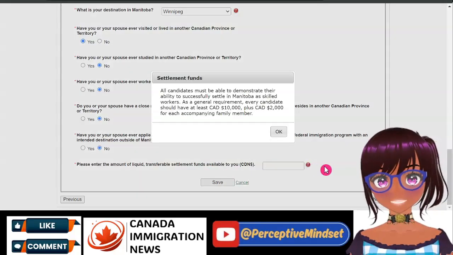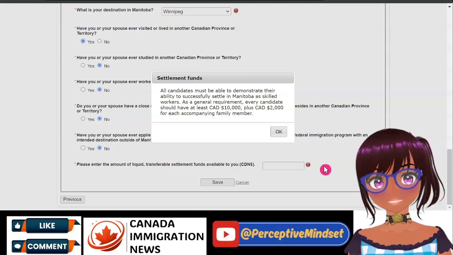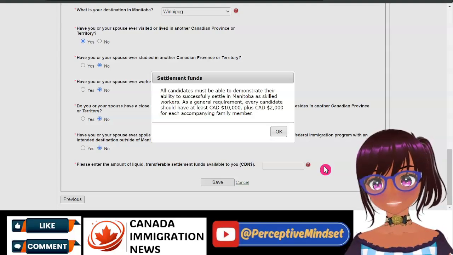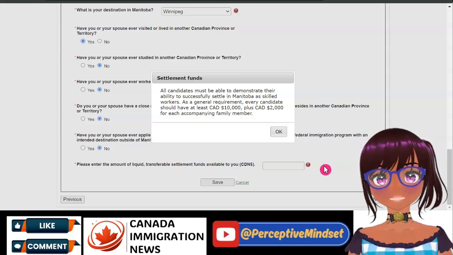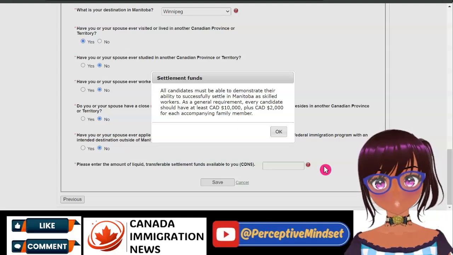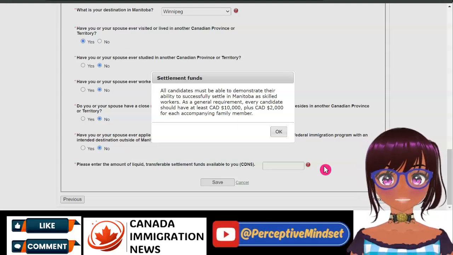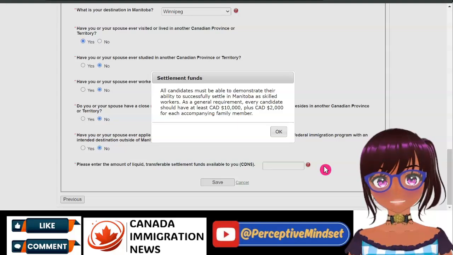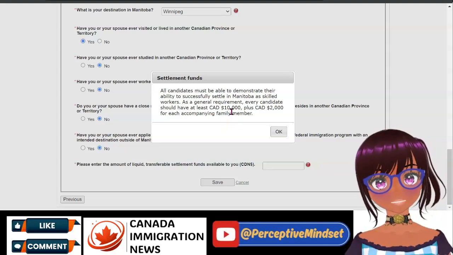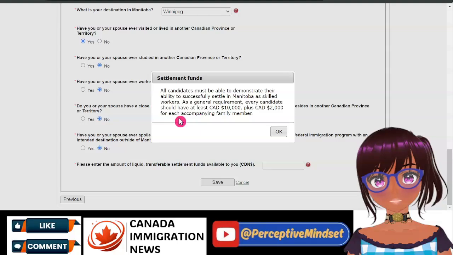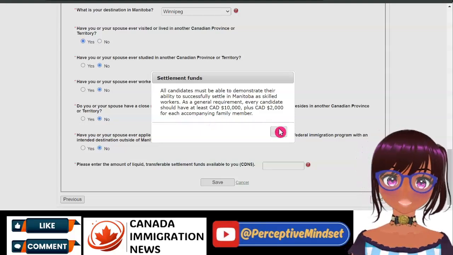And let me expand this. It says all candidates must be able to demonstrate their ability to successfully settle in Manitoba as skilled workers. As a general requirement, every candidate should have at least 10,000 Canadian dollars plus 2,000 for each accompanying family member.